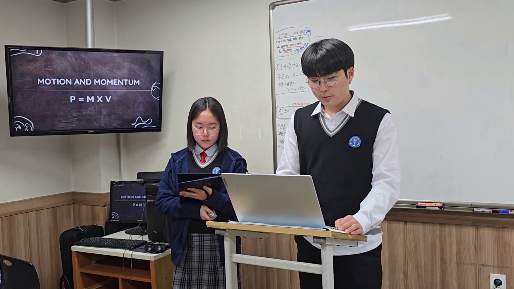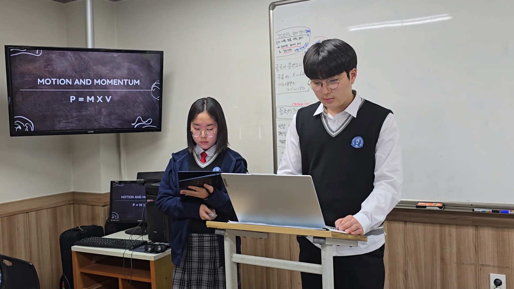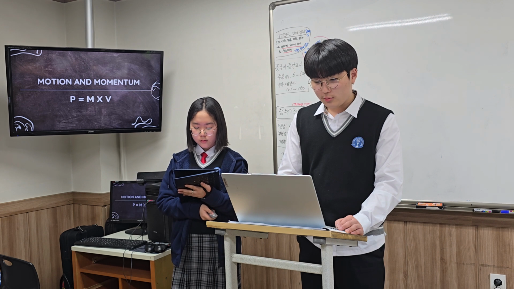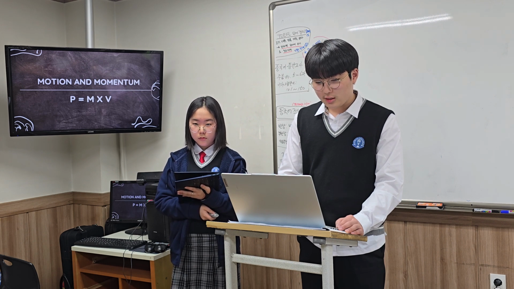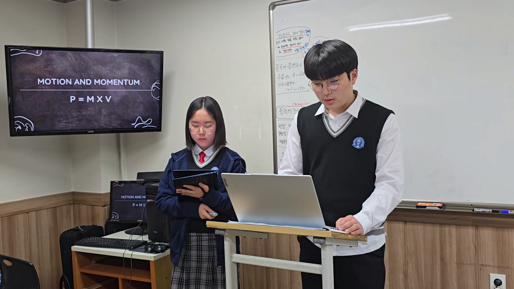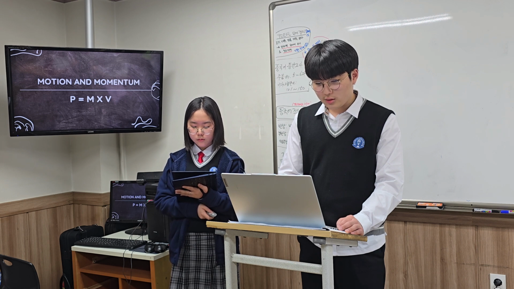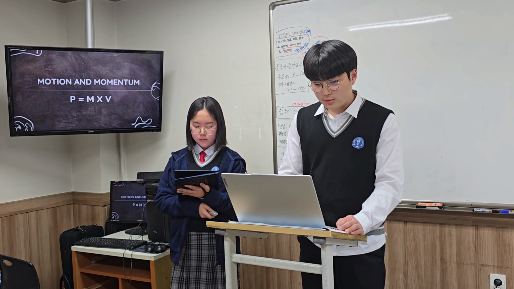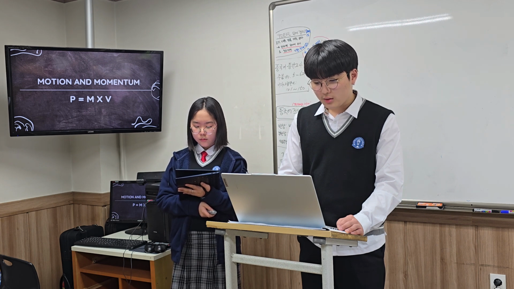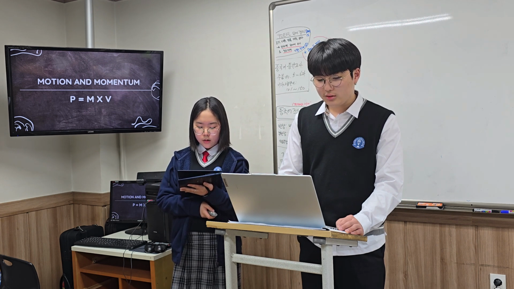Next are motion and momentum. Experience revealed that the momentum of an object moving in a straight line is directly proportional only to its mass and to its velocity. We can express this relationship mathematically in a single formula. P equals m times v.